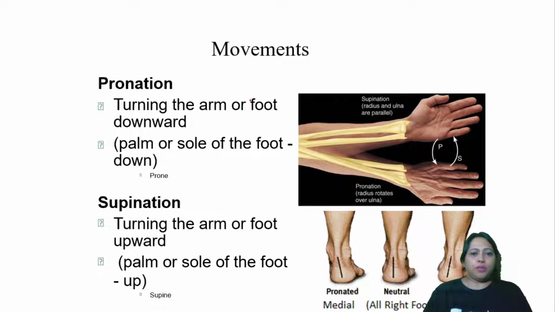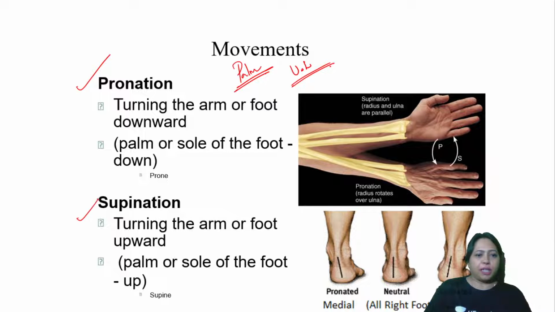Then you also have two movements when it comes to the palm. Only with the upper limb, not with the lower limb. You can do pronation and supination. So here also they have shown, but this is really not quite possible. So you can do very easily with the palm. You can do pronation.